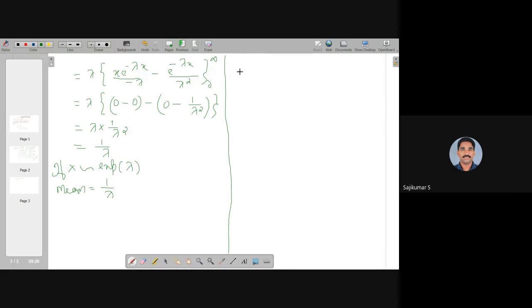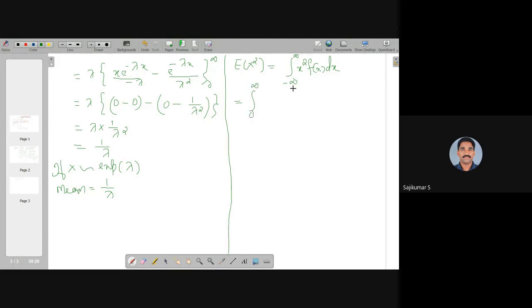For variance of x we need the expected value of x square. So that is by definition the integral from minus infinity to infinity of x square f of x dx. The density has non-zero value only in the range 0 to infinity.